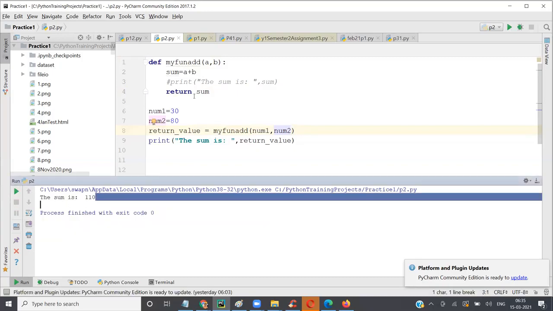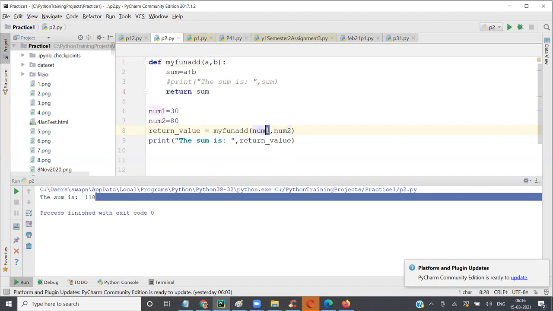So you get 110, 80 plus 30 is 110. The first type of parameters or arguments that we spoke about is called required positional argument, where the position is important. This position and this position is fixed, so the order has to be the same.